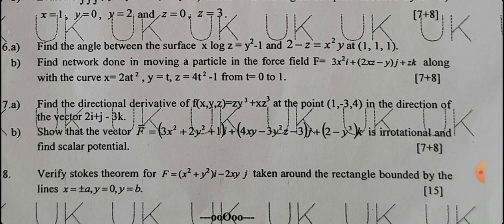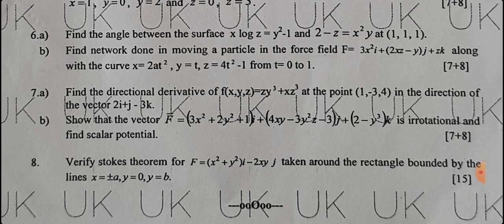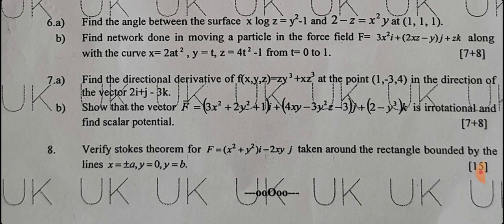So first you calculate the curl of F bar. If it is equal to 0, then only you go for the scalar potential, that you can directly find out. Eighth problem: verify Stokes theorem for F.